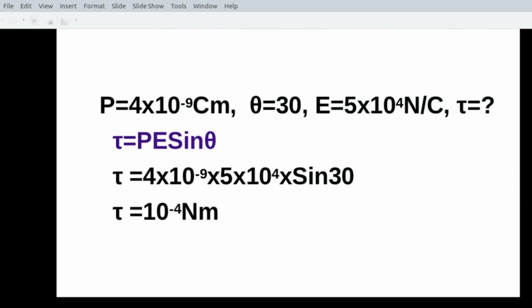You just have to substitute. P is given, theta is given, E is given. You are asked to find out the torque. Of course, torque equal to PE sin theta. So 4 into 10 raised to minus 9 into 5 into 10 raised to 4 into sin 30, which is 1 by 2. So it comes to be 10 raised to minus 4 newton meter, the value of torque.